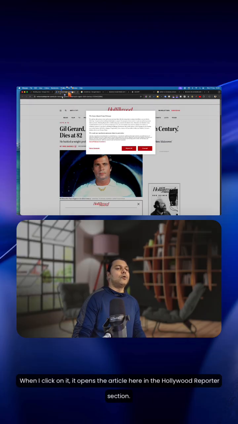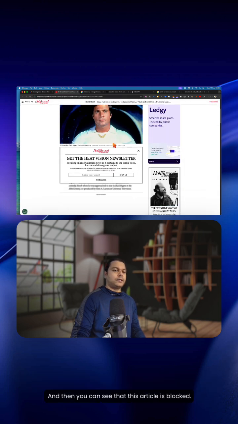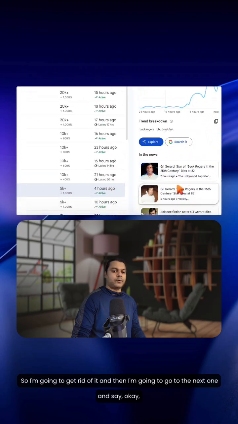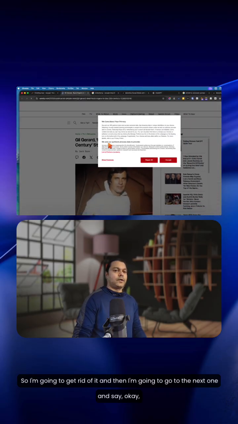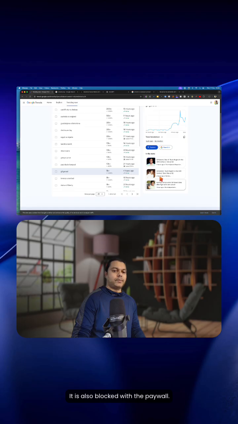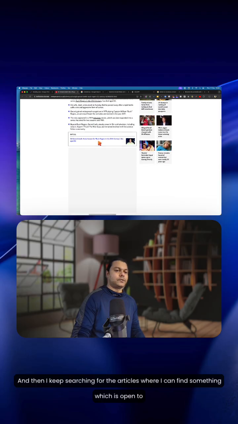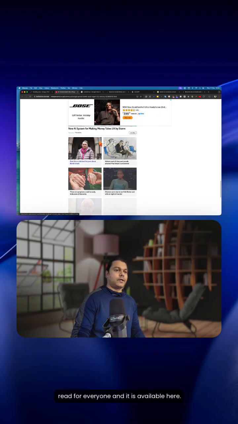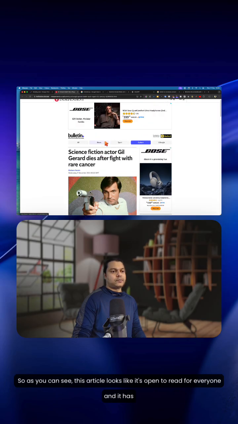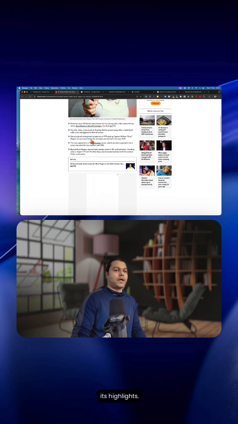When I click on it, it opens the article here in the Hollywood Reporter section. And then you can see that this article is blocked. So I'm gonna get rid of it, and then I'm gonna go to the next one, and say, okay, this is on Variety. It is also blocked with the paywall. And then I keep searching for the articles where I can find something which is open to read for everyone, and it is available here. So as you can see, this article looks like it's open to read for everyone. And it has its highlights.